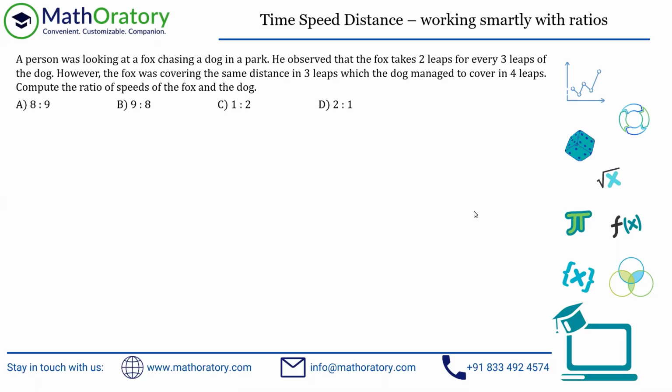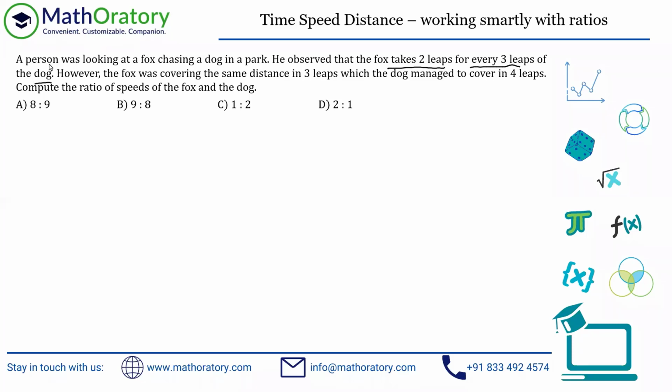Well, a very common type of question. A lot of different questions are based on this idea. So let's read the question once, and I'll just explain this. It will hardly take 10 seconds if you understand this idea to solve this question. So a person is looking at a fox chasing a dog. He observed that the fox takes 2 leaps for every 3 leaps of the dog.